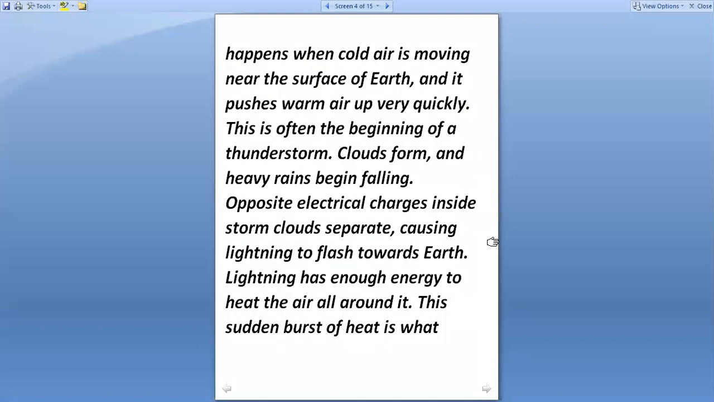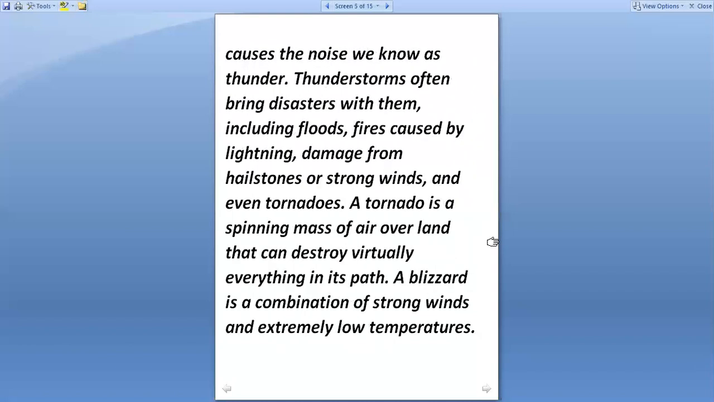A cold front happens when cold air is moving near the surface of Earth and it pushes warm air up very quickly. This is often the beginning of a thunderstorm. Clouds form and heavy rains begin falling. Opposite electrical charges inside storm clouds separate, causing lightning to flash towards Earth. Lightning has enough energy to heat the air all around it. This sudden burst of heat is what causes the noise we know as thunder. Now, this is the definition of thunder.